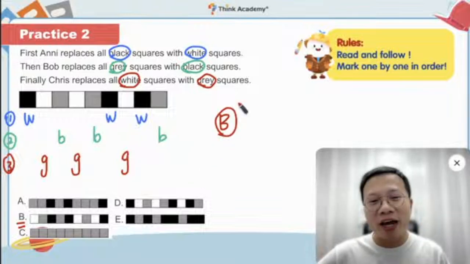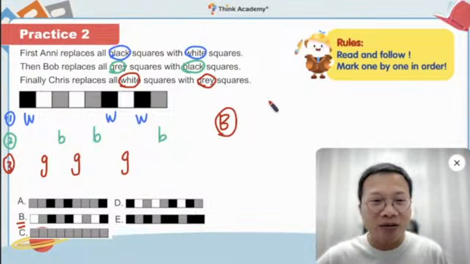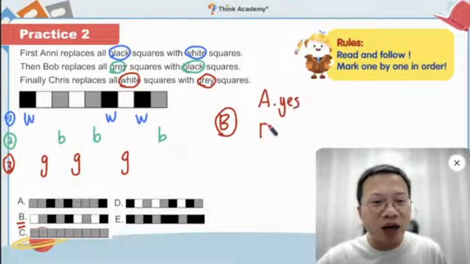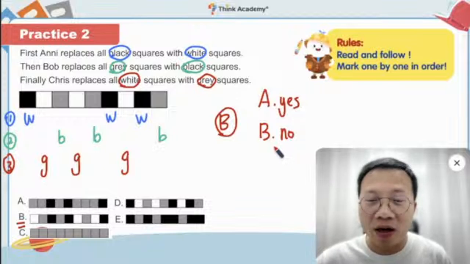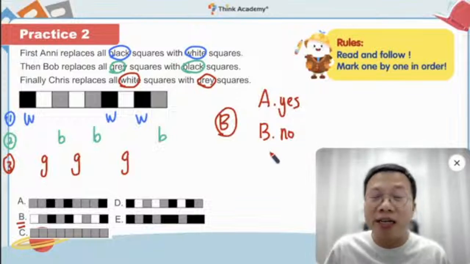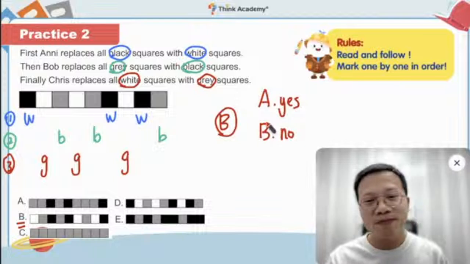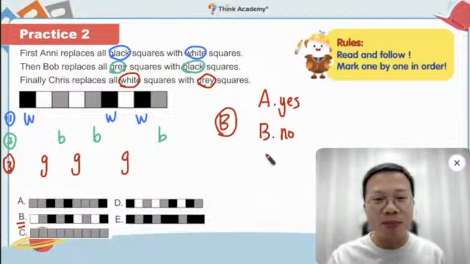What do you think? If you think B is the correct answer, type an A in the chat box. And if you think, no, Jimson, you made a mistake here, something is wrong here, then type B. Is it true or false? Come on. Is it true or false?